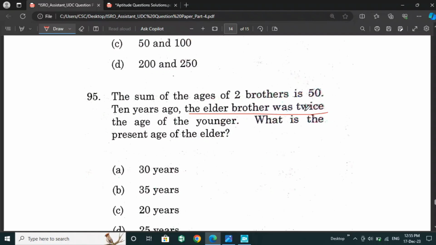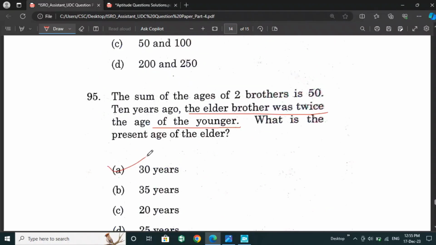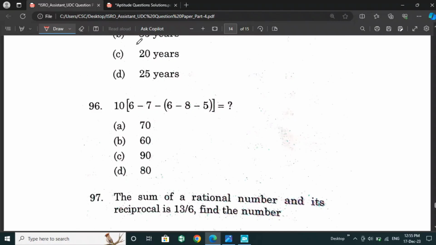So the elder brother was twice the age of the younger, so you can take it as a 1:2 ratio, which is equal to 30 years, which is subtracted in 50 minus 20 years. So 10 years ago the elder brother's age was 20. If we add 10 years, then we will get 30 years as the age of the elder brother. Option A is the right answer.